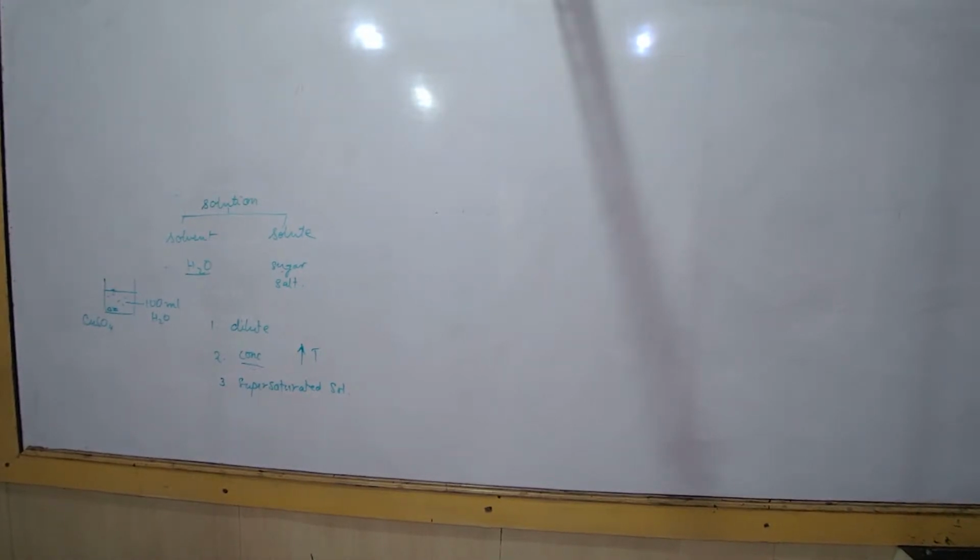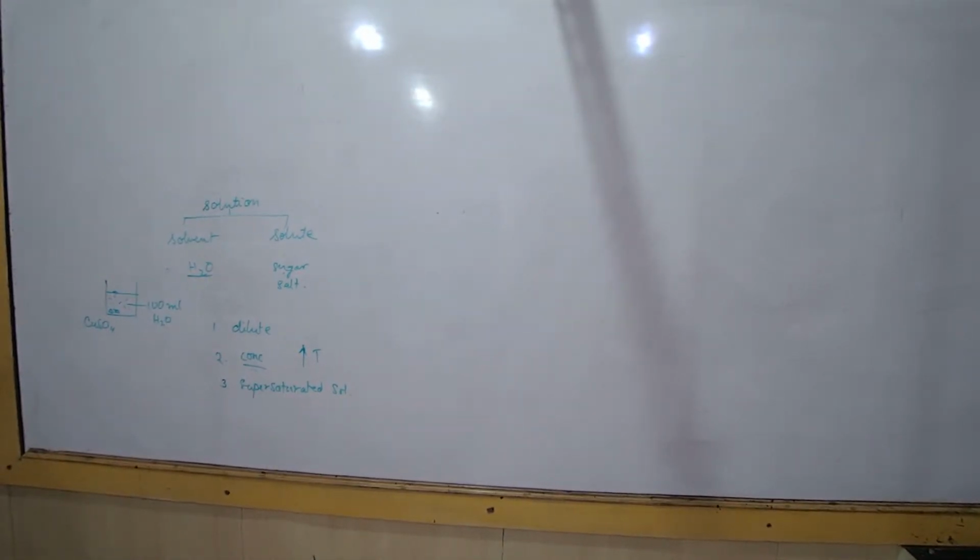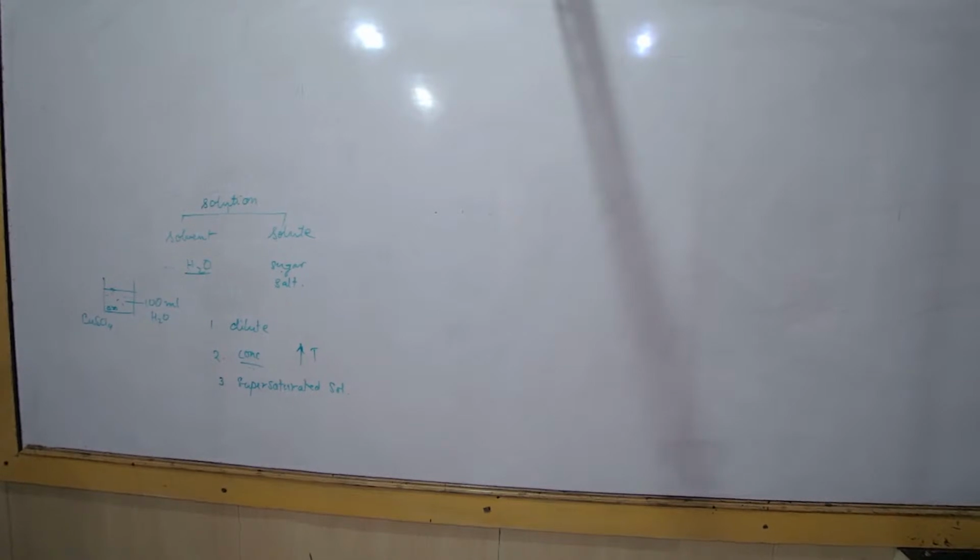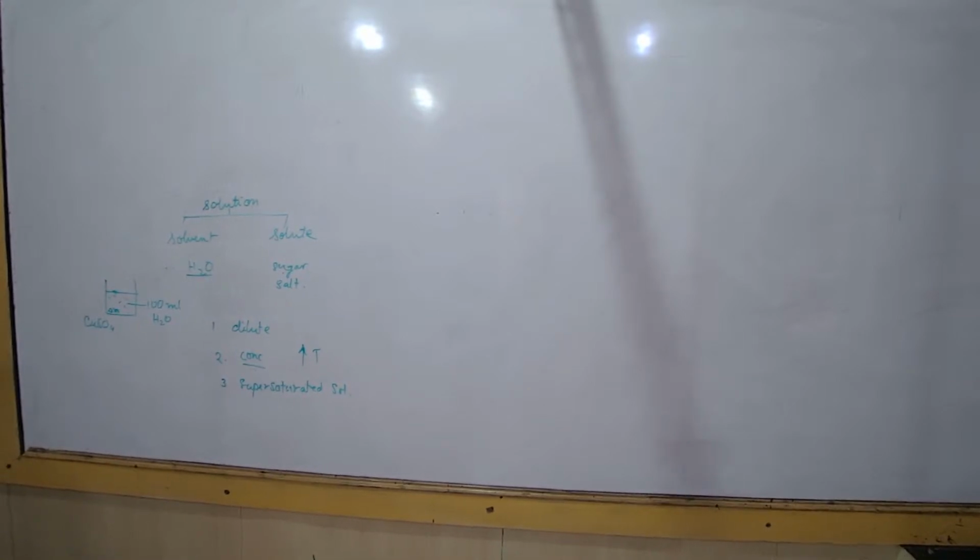Take down this. Then why does this happen? We are talking about different types of concentrations of solution. After heating the water, why does the solubility of the solid increase? Because what is happening when you are increasing the temperature? The kinetic energy also increases. So the particles begin to move around, and therefore these molecules of copper sulfate are able to dissolve much more. Got it?